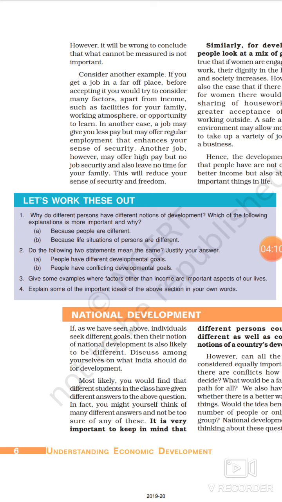For example, if we take the case as discussed in your book also about a dam project, for example the Narmada project. So this project of building a dam at this area, it means the production of more electricity or power, which will be used by the government, or it can be used by the industrialist. So this is the development goal for these people.